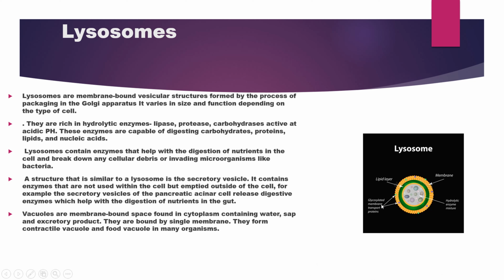Lysosome contains enzymes that help the digestion of nutrient in the cell, break down any cellular debris and microorganism like a bacteria. The structure that is similar to lysosome is the secretory vesicles. It contains enzymes that are not used within the cell but outside the cell. For example, secretory vesicles of pancreas release a digestive enzyme which help the digestion of nutrient in the gut.